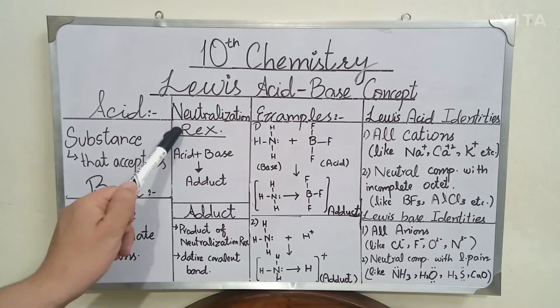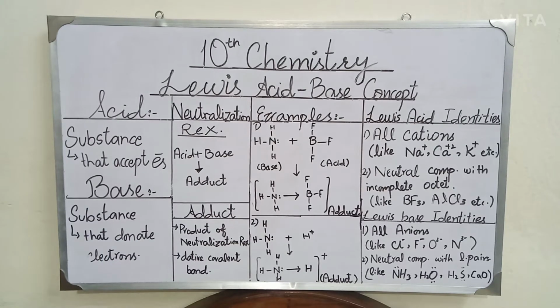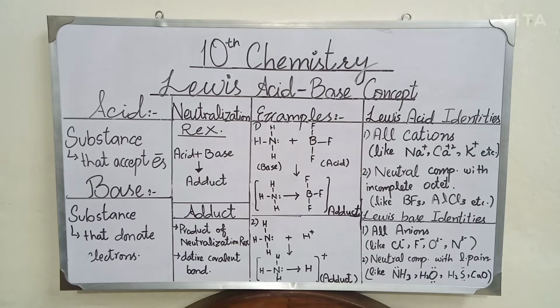Similarly, the neutralization reaction of the Lewis concept is that when acid and base react with each other, they form only one product that is named an adduct. So an adduct is basically the product of the neutralization reaction of the Lewis acid and base concept. The adduct is a complex compound, and in this compound a coordinate covalent bond is present between two different molecules. When acid and base react with each other, they combine and form an adduct, and this adduct contains a coordinate covalent bond.